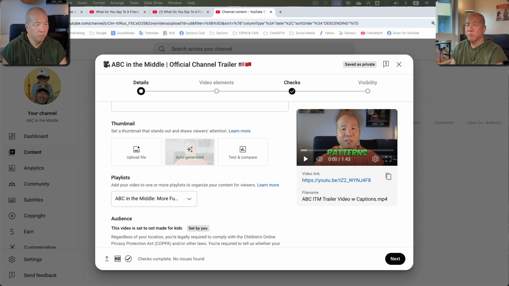Born ABC in the middle. Should I just make all these? No, that's American. I'll make it blue. Live China, red. Chinese red. American blue. Chinese red. ABC in the middle, I'm going to make this yellow, so it shows a better ABC in the middle.